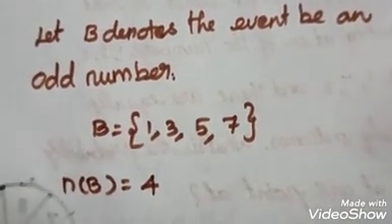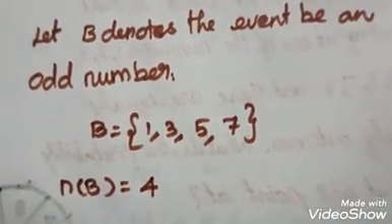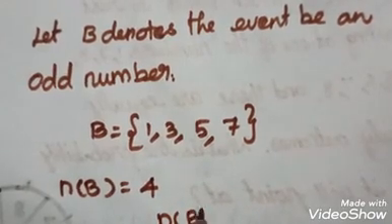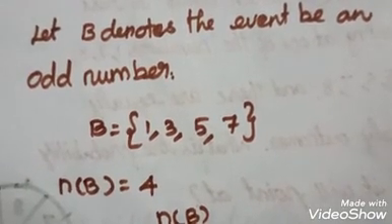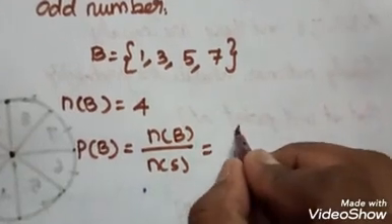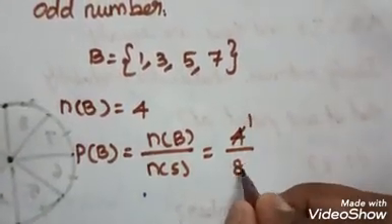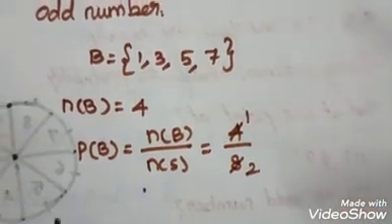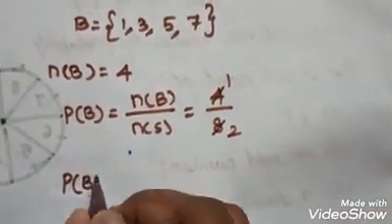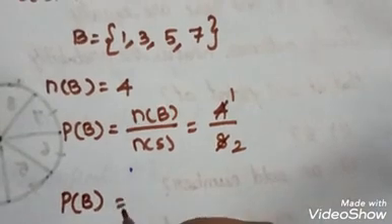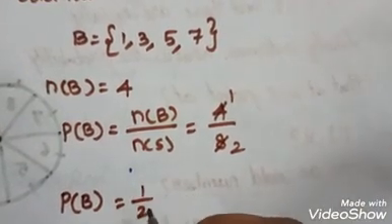Directly we move on to the probability. P of B is equal to n of B divided by n of S, which is 4 divided by 8. Here 1 4 is 4, 2 4s are 8. So the probability of the event B, an odd number, is 1 by 2.